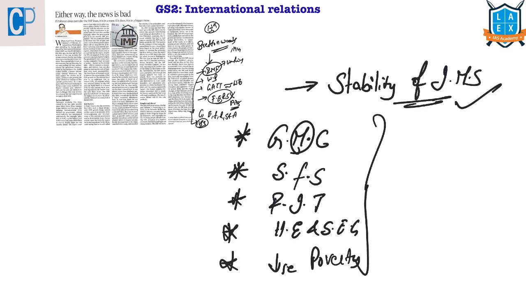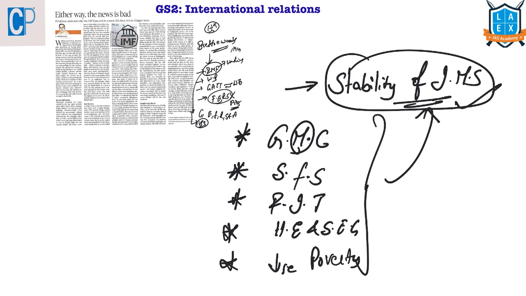These are the objectives of IMF to attain this stabilization of international monetary system. So as we are saying that the IMF's fundamental mission is to ensure stability of international monetary system, how it will do? It will do in three ways.